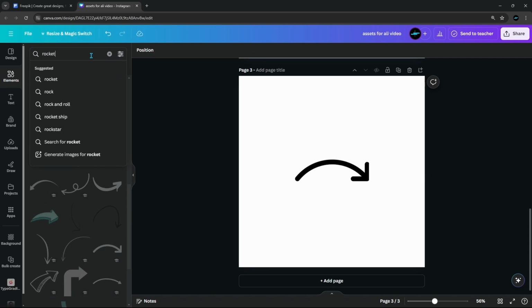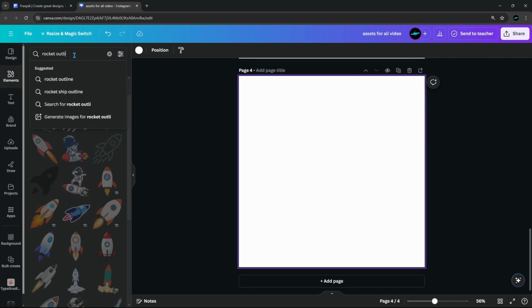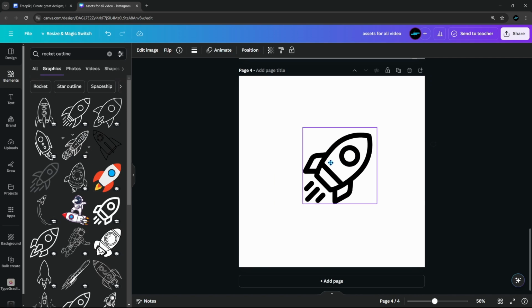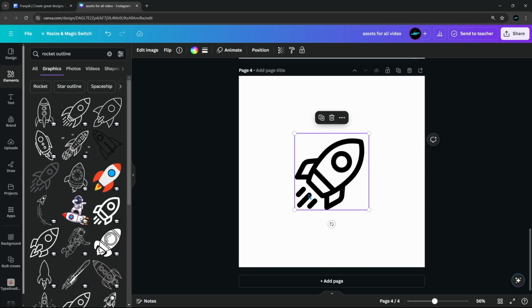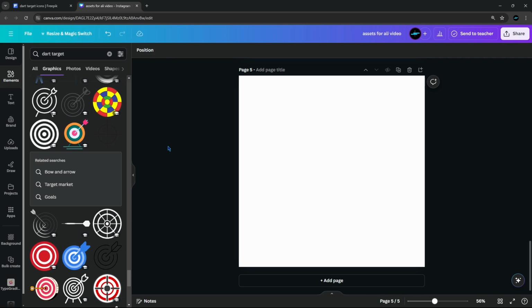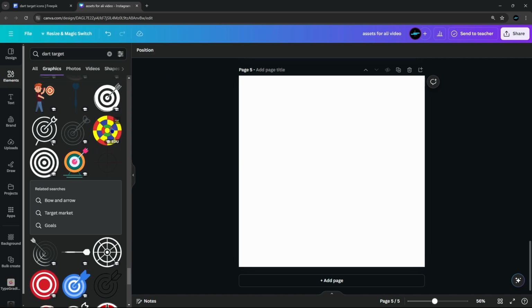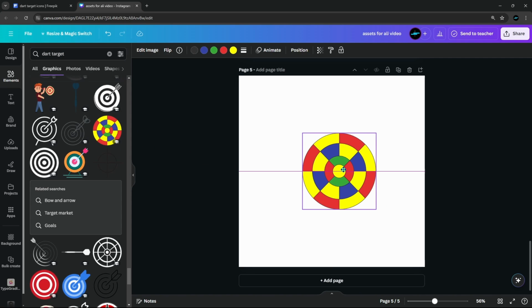And then we need a rocket. Go ahead and type also outline so that I can find what I'm looking for, and I think this one looks good, so I'll go ahead and drag this in, and we'll of course cut this part out later on. Now for the wheel of life, I've gone ahead and looked for a dart target which is really similar to what Ali had, and I found this one, which is pretty good.